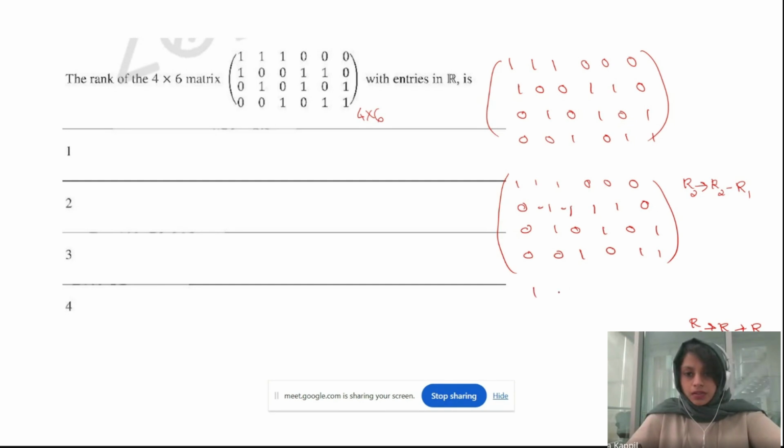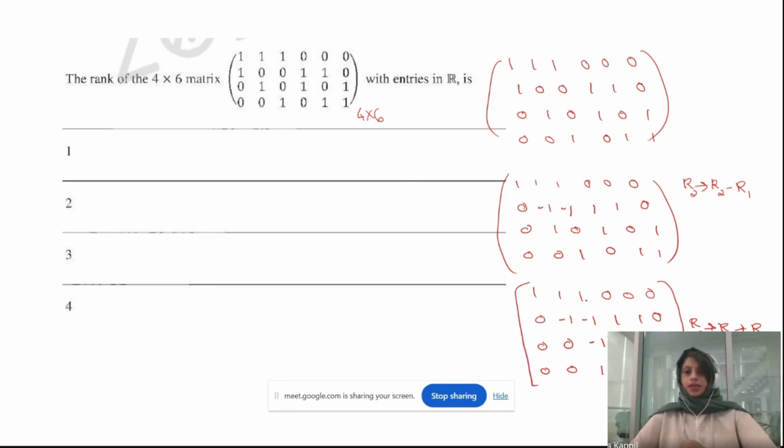Okay. So the first row and second row will be the same: 0, minus 1, minus 1, 1, 1, 0. And here just add together. It will be 0, then minus 1, 2, 1, 1, 0, and 0, 0, 1, 0, 1, 1. Okay. Now it looks like this. I think we need to remove this one, right?